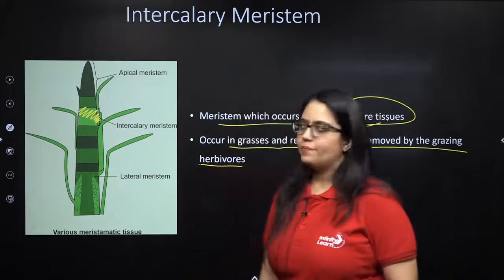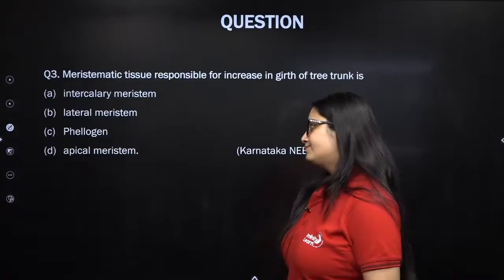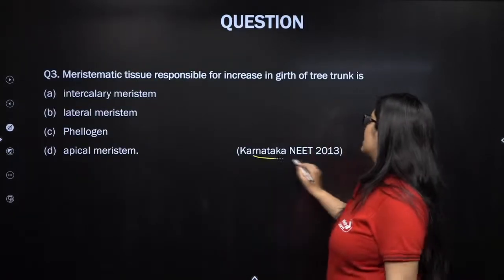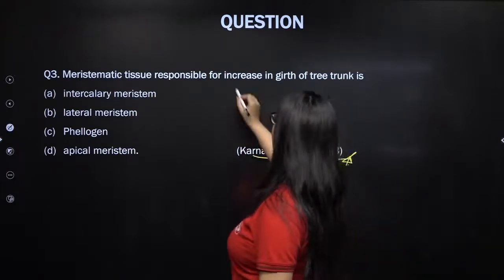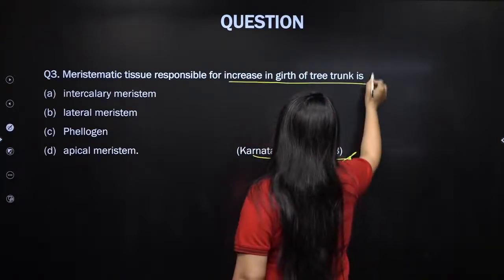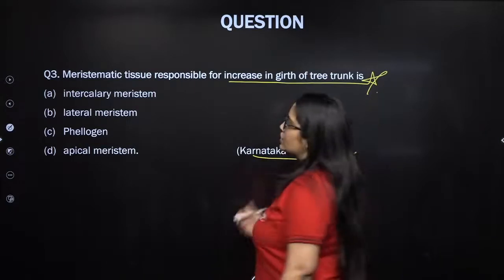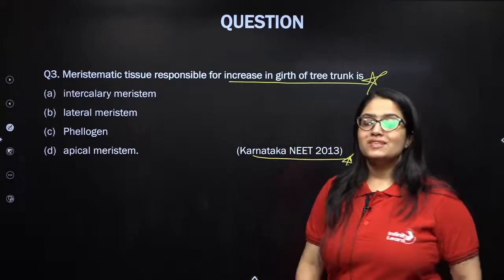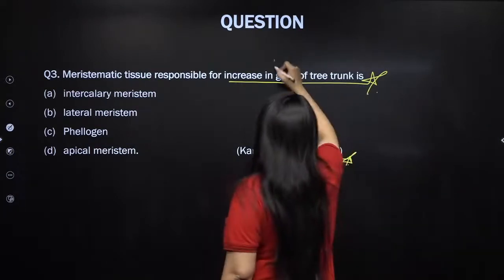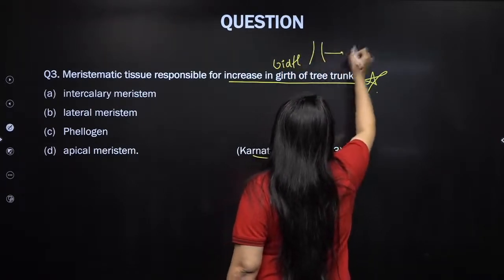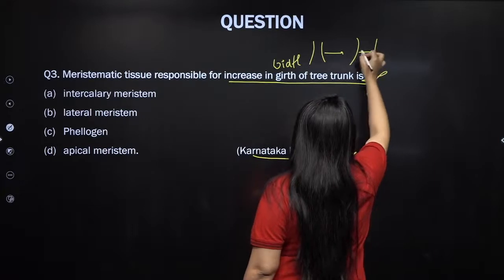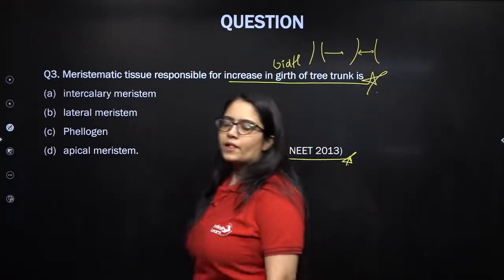Please remember this. Next, this question was asked in Karnataka NEET 2013. Meristematic tissue responsible for increase in girth of tree trunks. Girth means increase in width. If this is a tree trunk, increase in the girth means increase in the width.